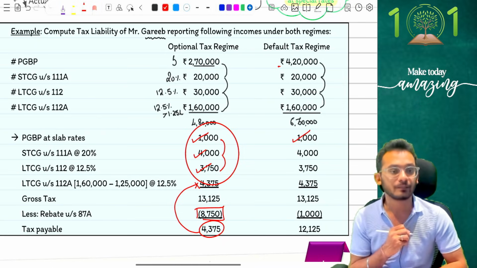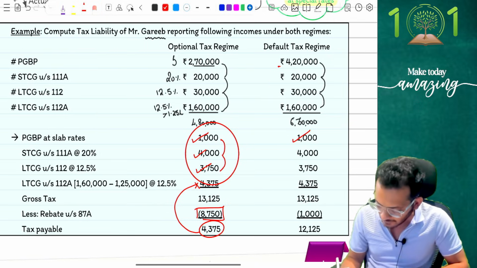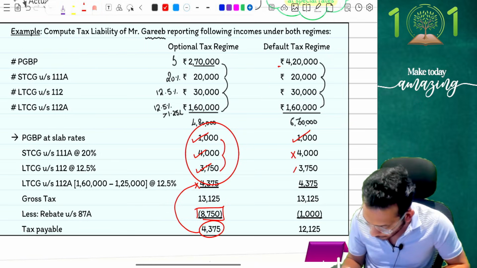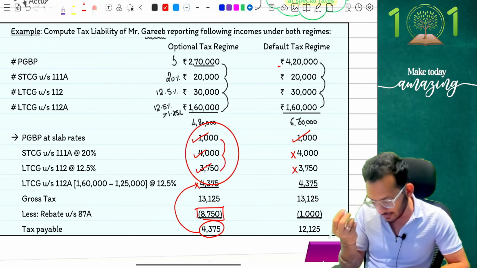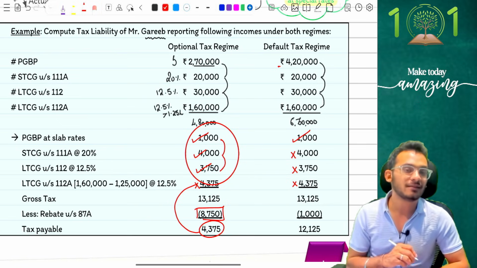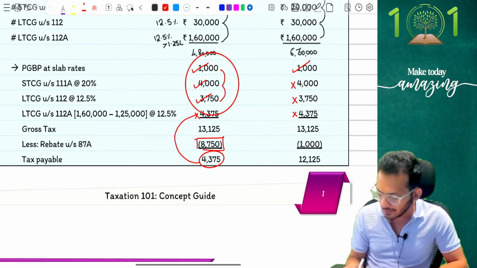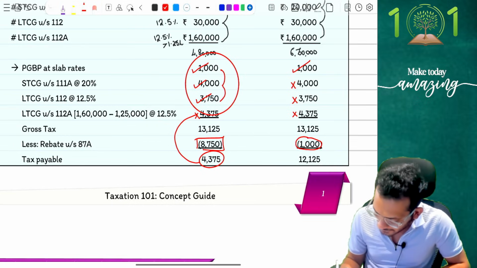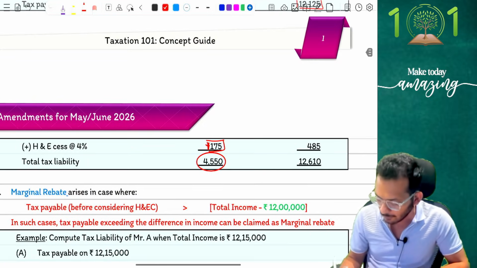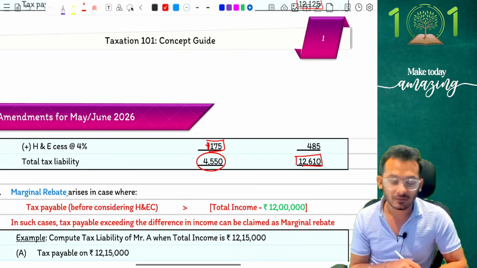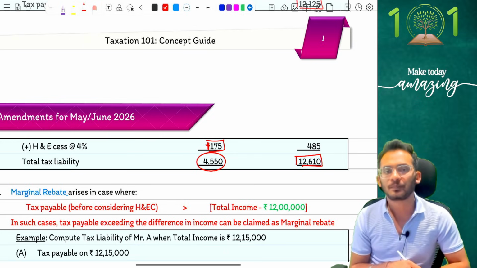Definitely yes. Can I claim rebate on 111A? No. Can I claim rebate on 112? No. Can I claim rebate on 112A? 100% not, which means now I can only claim a rebate of 1,000 rupees. With my rebate only of 1,000 rupees, my tax liability has now come to 12,125 and therefore my cess included number is 12,610. Yes or no? Yes.